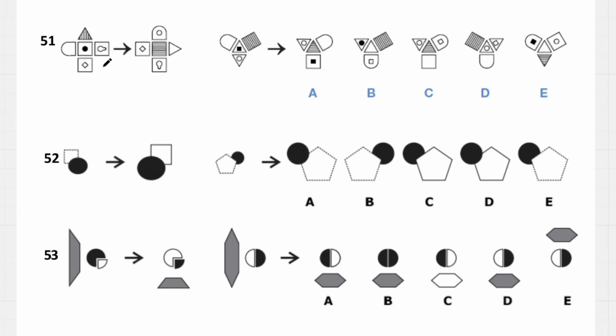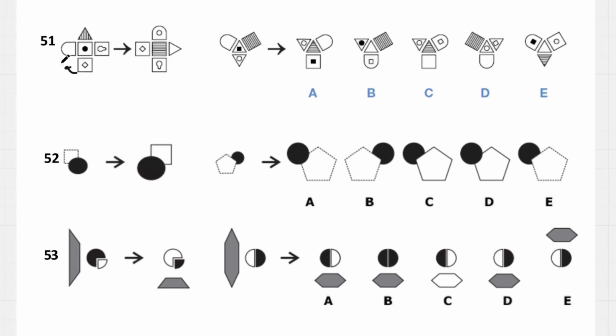These are doing a rotation. That one, so we'll have the rotation going to the left, and there are 2 triangles here, so we need to determine which one becomes the shape in the middle, the shape in the square.